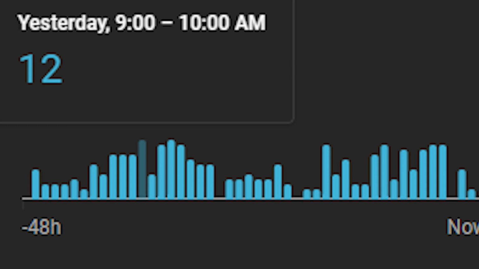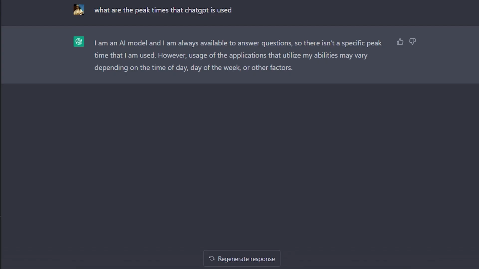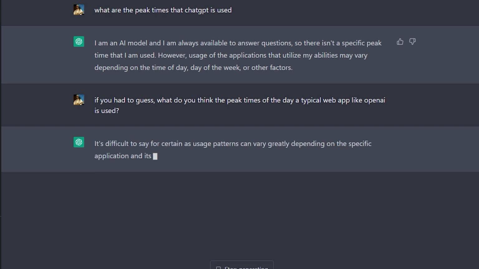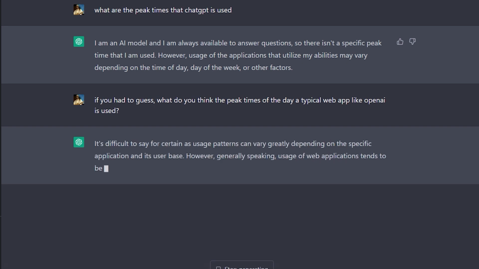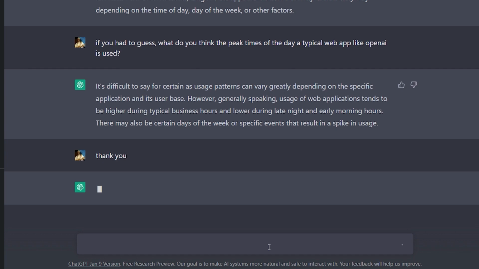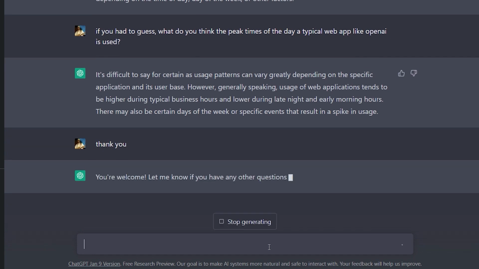Peak usage times seem to be around 8 a.m. to 5 p.m., with the busiest times being before and after lunch. The best thing to do is wait 1 hour and try logging in again to see if it works. You can also try closing your browser and attempt to log in every 15 minutes to see if you can get in earlier. You can also wait until later in the evening or after midnight when most people are probably